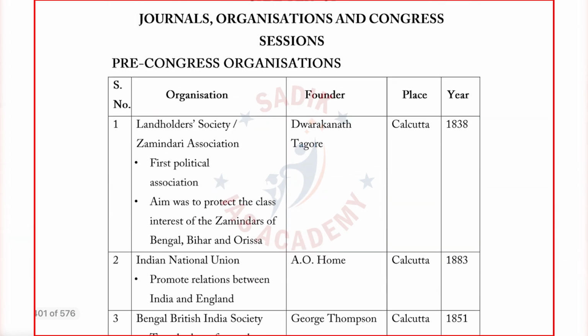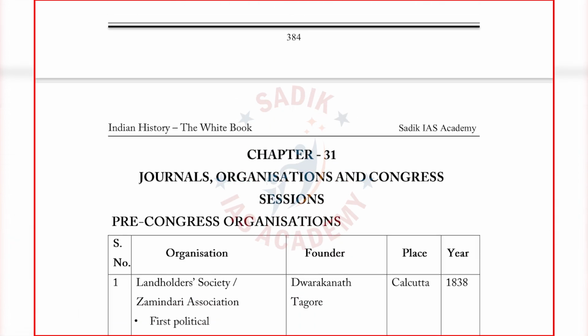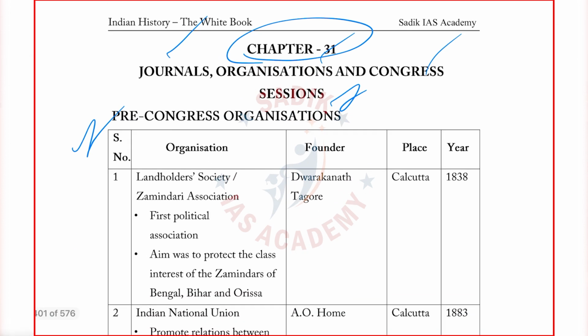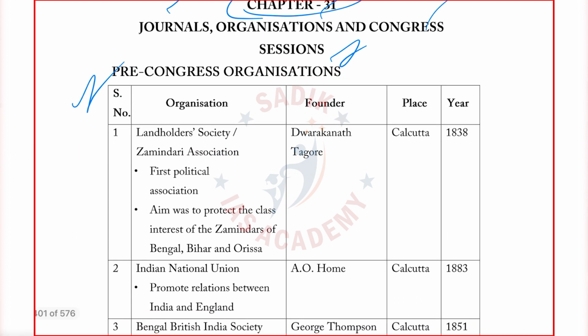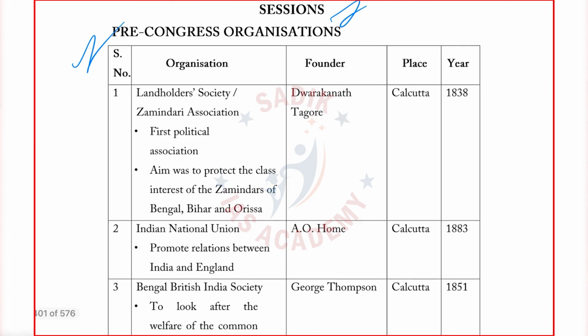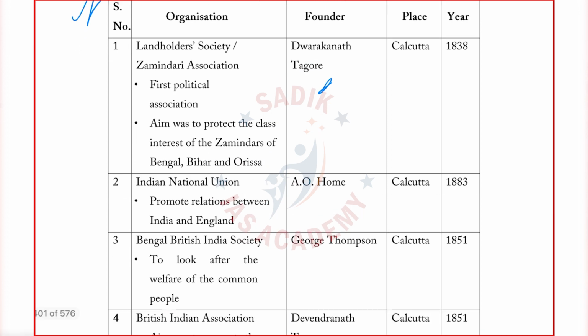You see chapter 31. I have given journals, organizations, congress sessions. Questions definitely come here every time. If you see, I have not dumped all the organizations, just whatever is important. Landlords Society, Zamindar Association, who was the person? Indian National Union, who was the person? Like this we have given.